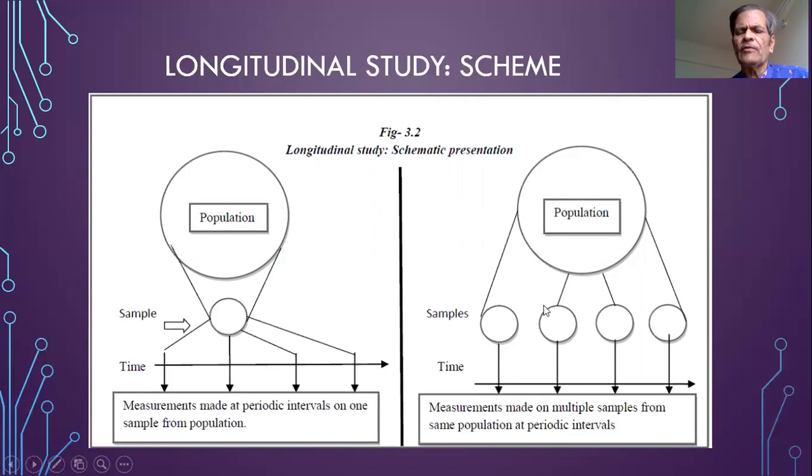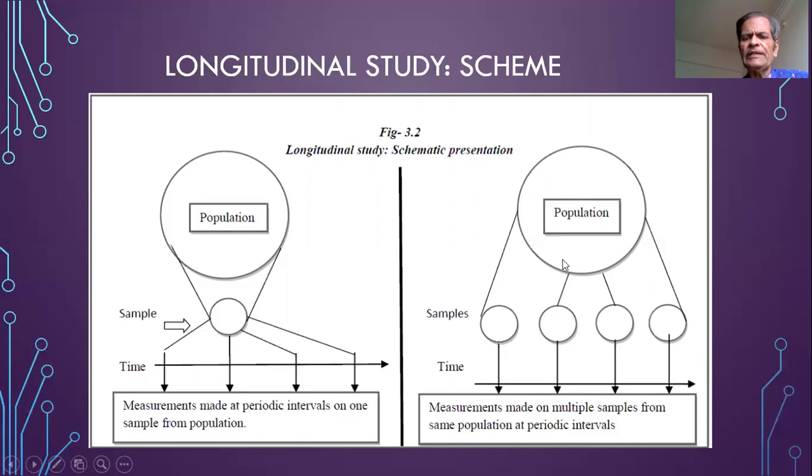The second variant of the longitudinal study could be that the population is there, we draw the sample and make measurement of the variable in the research question over here. Then second time, we draw a second sample from the same population. The sample must be from the same population. It is possible that the individuals who were included in the first sample may be repeated in the sample drawn second time.